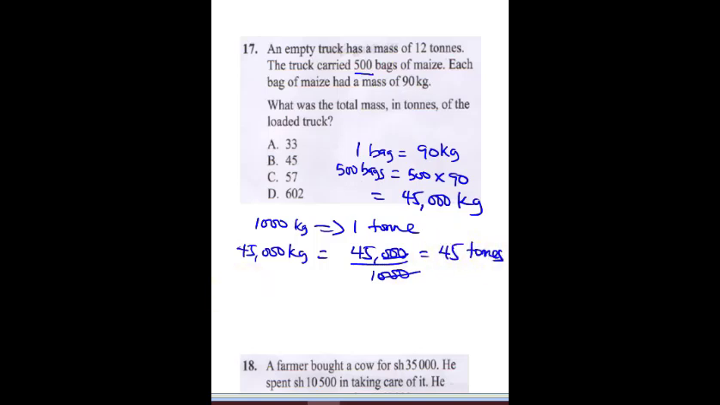Okay, so now notice that this is not actually the mass of the loaded truck. Remember, the mass when it is empty, it's what? 12. So you're going to sum 12 plus 45 to get the total weight, because 45 tons is the mass of the maize. So 2 plus 5 is going to give us 7. 1 plus 4 is going to give us 5. So the final answer here is going to be 57. Now this question is very technical, so you have to be careful so you don't choose 45 as your answer.